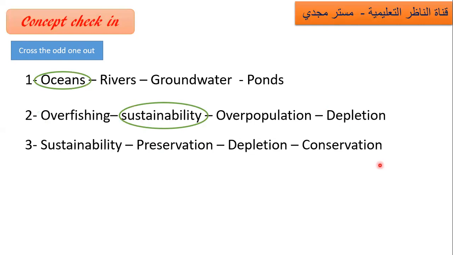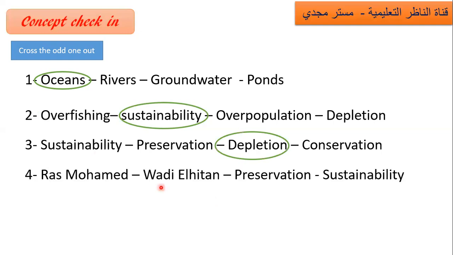Number three: sustainability, preservation, depletion, conservation. I think it's easy. Conservation includes sustainability and preservation. يعني الكونسرفيشن اللي هي الحماية بيبقى فيها sustainability وفيها preservation، لكن عكسها على طول depletion. Ras Muhammad and Wadi al-Hitan are preservation.